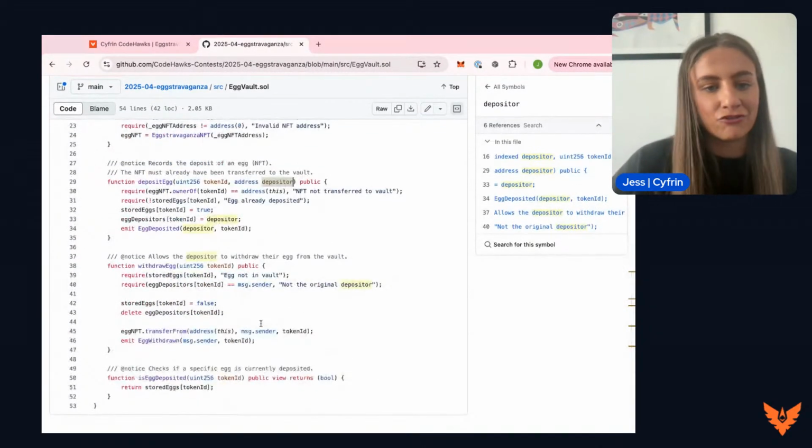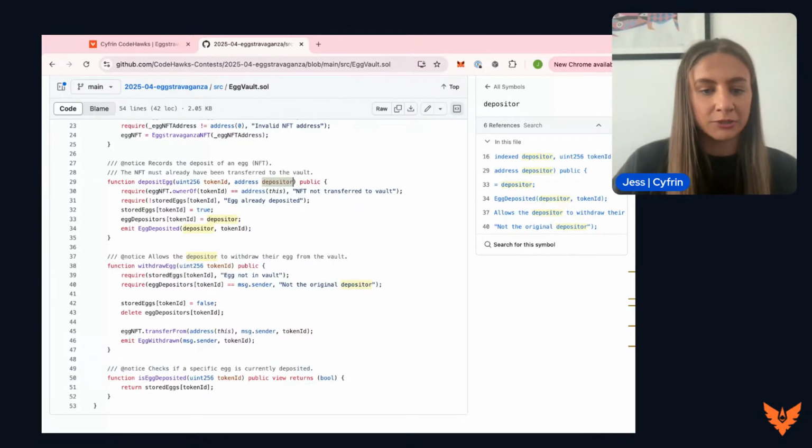Next, we are moving on to the withdraw egg. So this allows the depositor to withdraw their egg from the vault. We've got a couple of require functions here. We are going to reset some of our mappings earlier discussed as well.